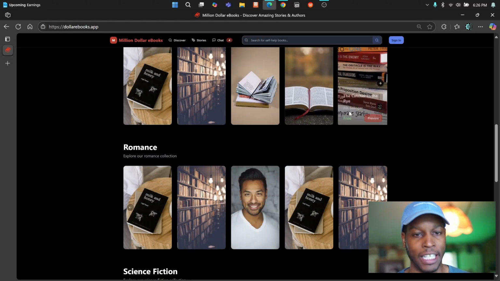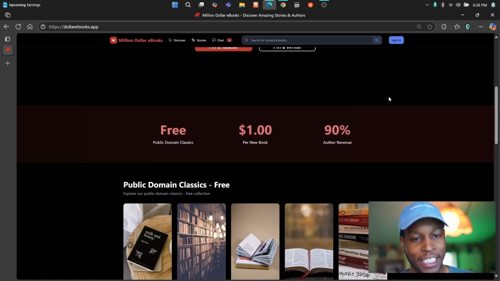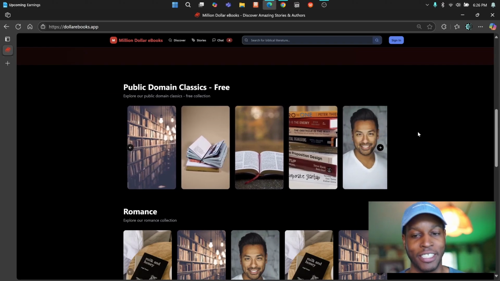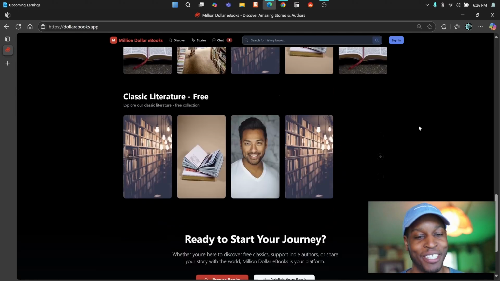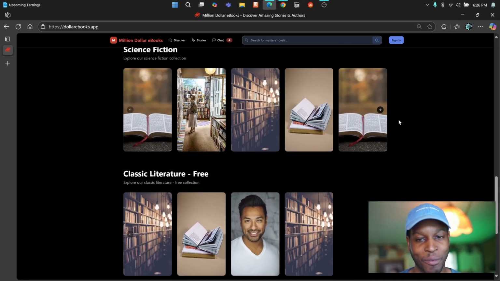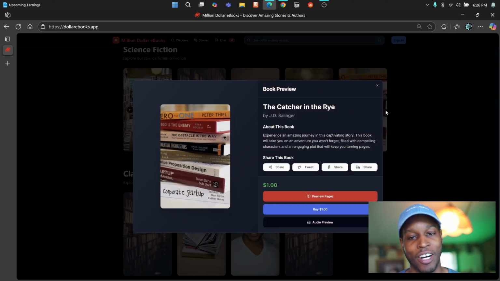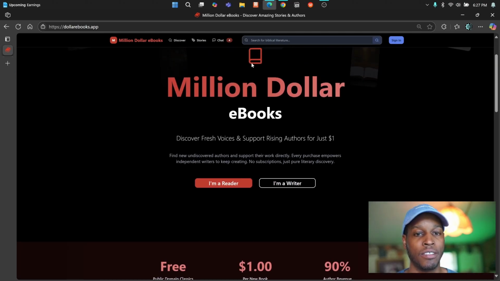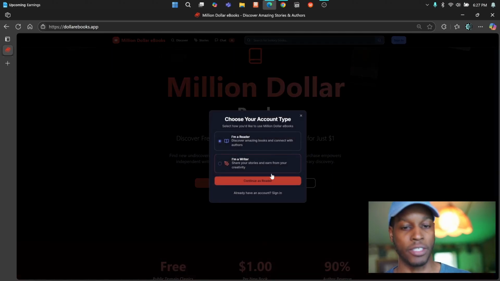As you can see, before I jump right in, it has a very strikingly similar look to Netflix. The concept is people can discover new books, scroll and find different authors, look at the books and try the books. There's going to be free books as well from public domain, but the purpose of it is to really help authors. So let me sign in.